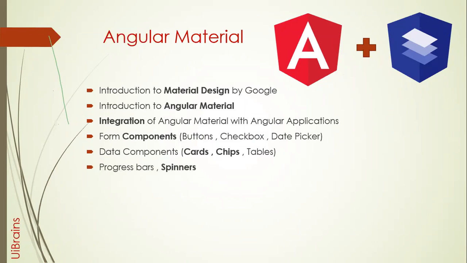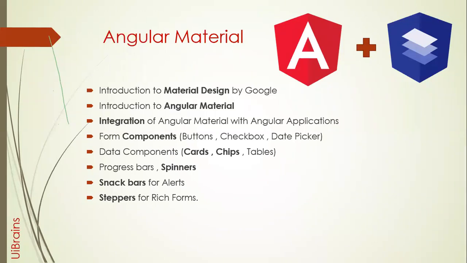And we also discuss the progress bar, spinners, and snack bars. Snack bars are actually for alerts. Suppose you create an employee, you delete an employee, you do some actions, you have login, you have register. For every kind of action, you're going to get some small, sandwich kind of message. That's called snack bars. Those concepts are available in Angular Material as well as Bootstrap, and even in Prime NG.